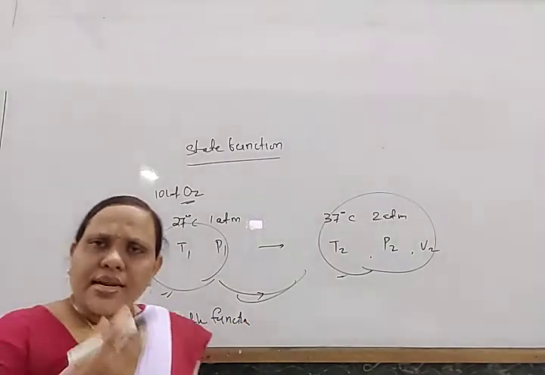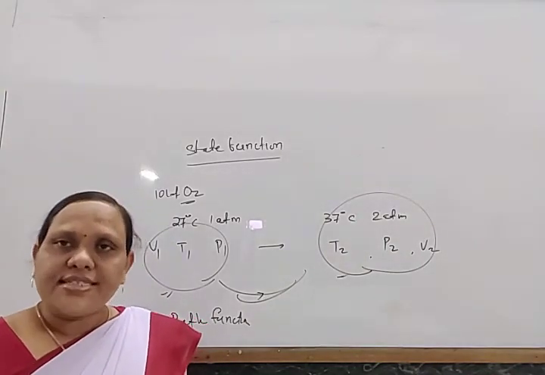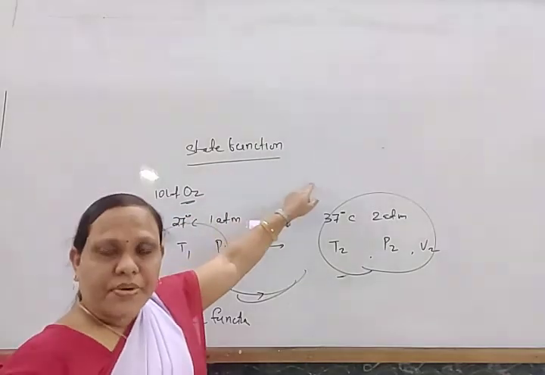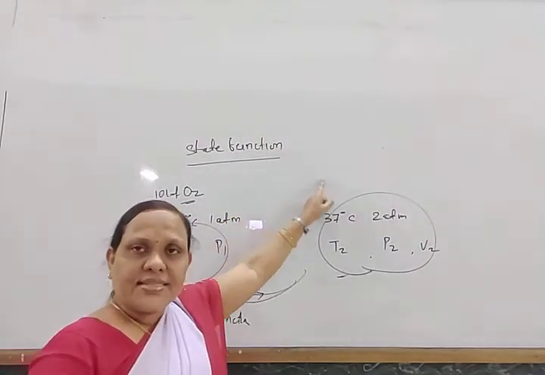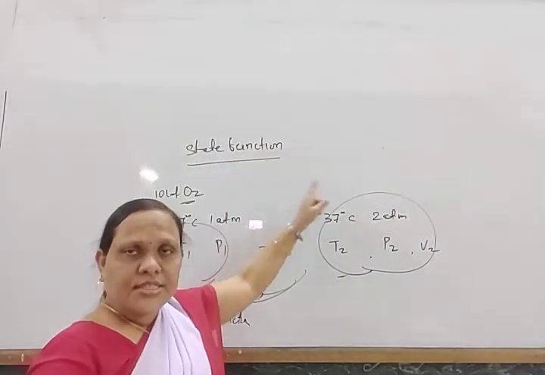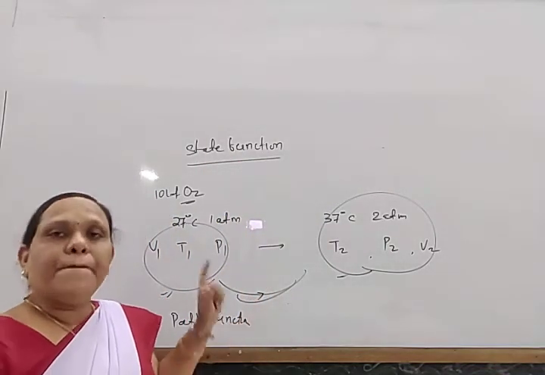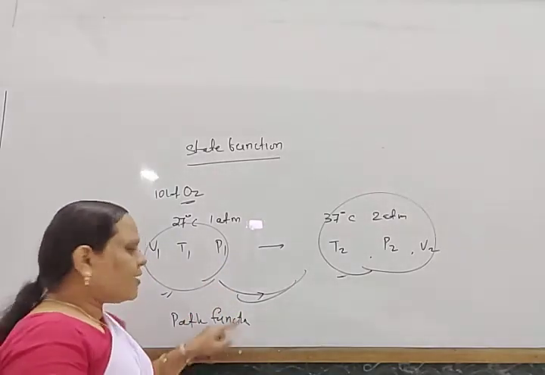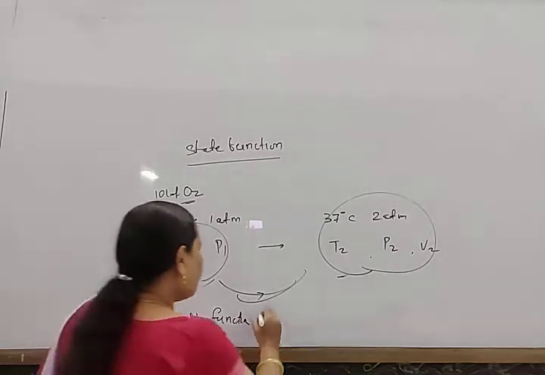So internal energy, enthalpy, entropy, free energy, all these are state functions, while work and heat are path functions.